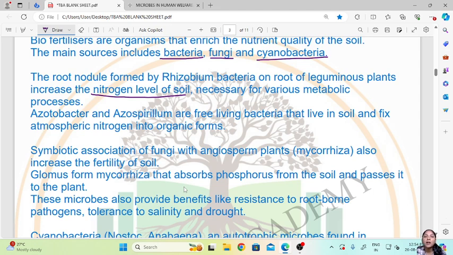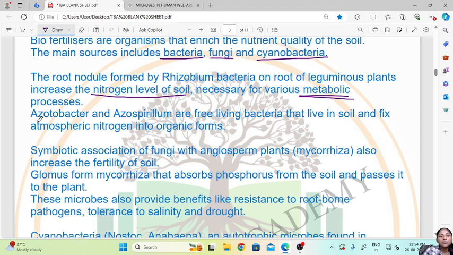So these bacteria form the nodules in the roots of these leguminous plants, and they basically can fix the nitrogen from the atmosphere in the soil. So they will increase the nitrogen levels in the soil, and the nitrogen is very essential for the plants for various metabolic processes or activities.